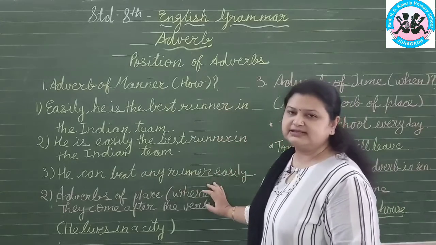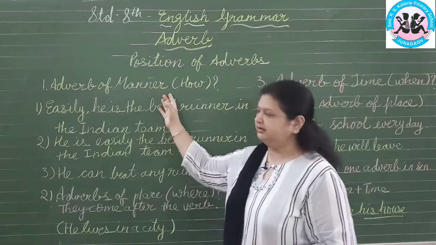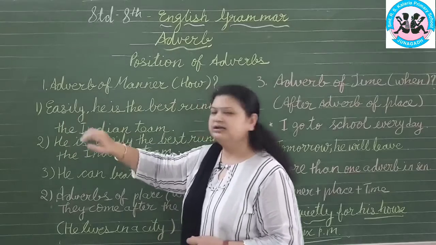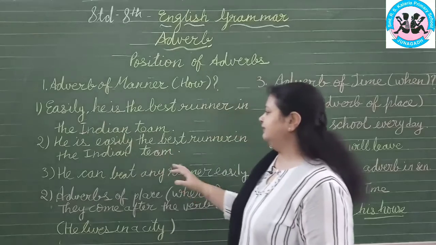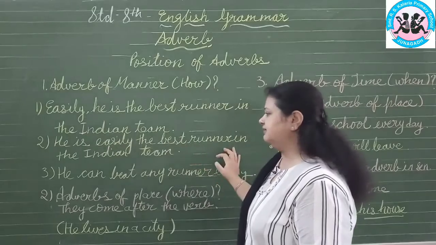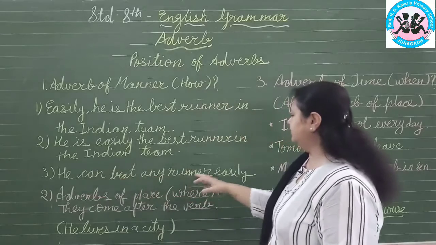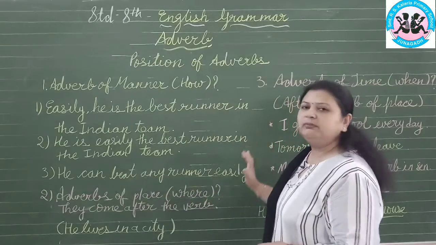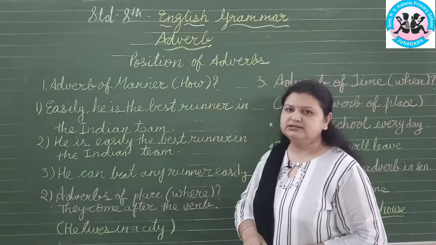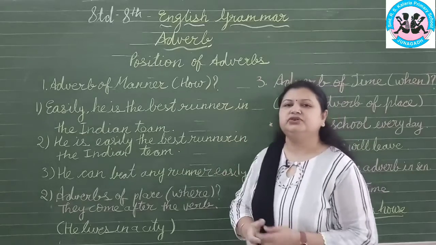Now in these 3 sentences you can understand that the adverb of manner can be placed before the sentence, in the middle of the sentence, as in he is easily the best runner, and at the last of the sentence, he can beat any runner easily. So you can place the adverb of manner at the beginning, middle or end of the sentence. It depends on the sentence where it fits properly.